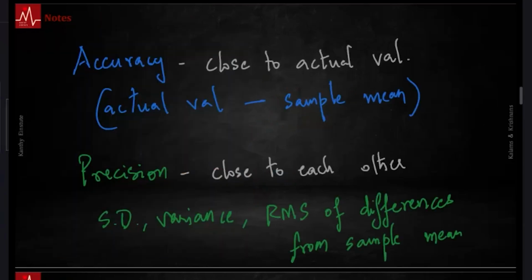But this is actual value minus sample mean. That kind of quantifies accuracy. You have to find the sample mean, find the differences from the sample mean, then take the RMS value of that, okay? If you want to calculate it.